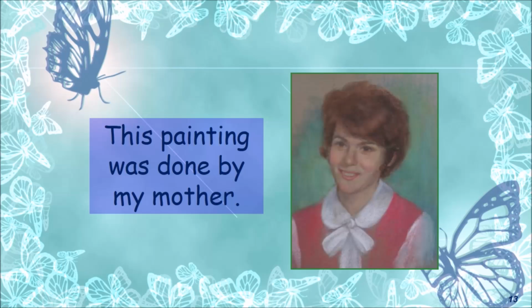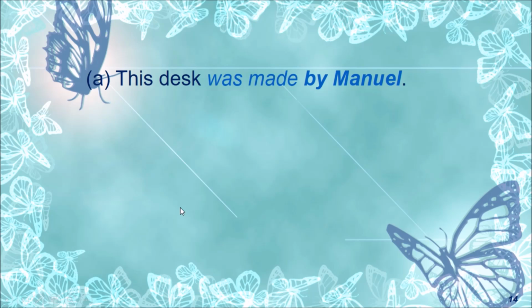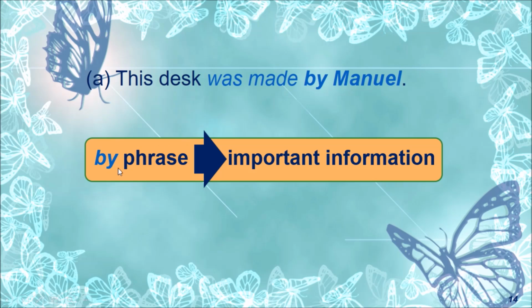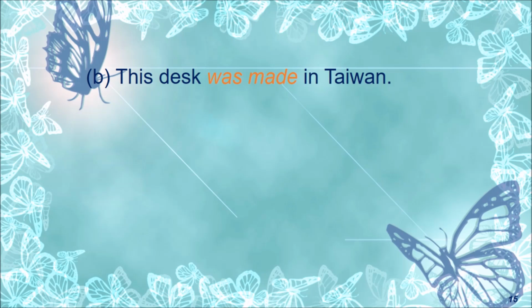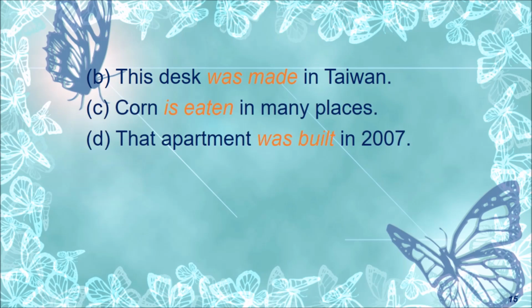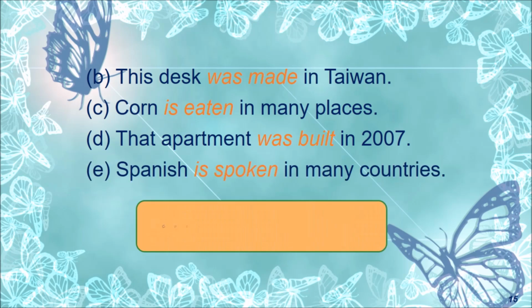And next we are moving to some examples. This painting was done by my mother. This desk was made by Manuel. So was made is the passive form. And the by plus phrase is very important. It gives important information. For example, the desk was made in Taiwan. The apartment was built in 2007. Spanish is spoken in many countries. Usually, no by plus phrase.